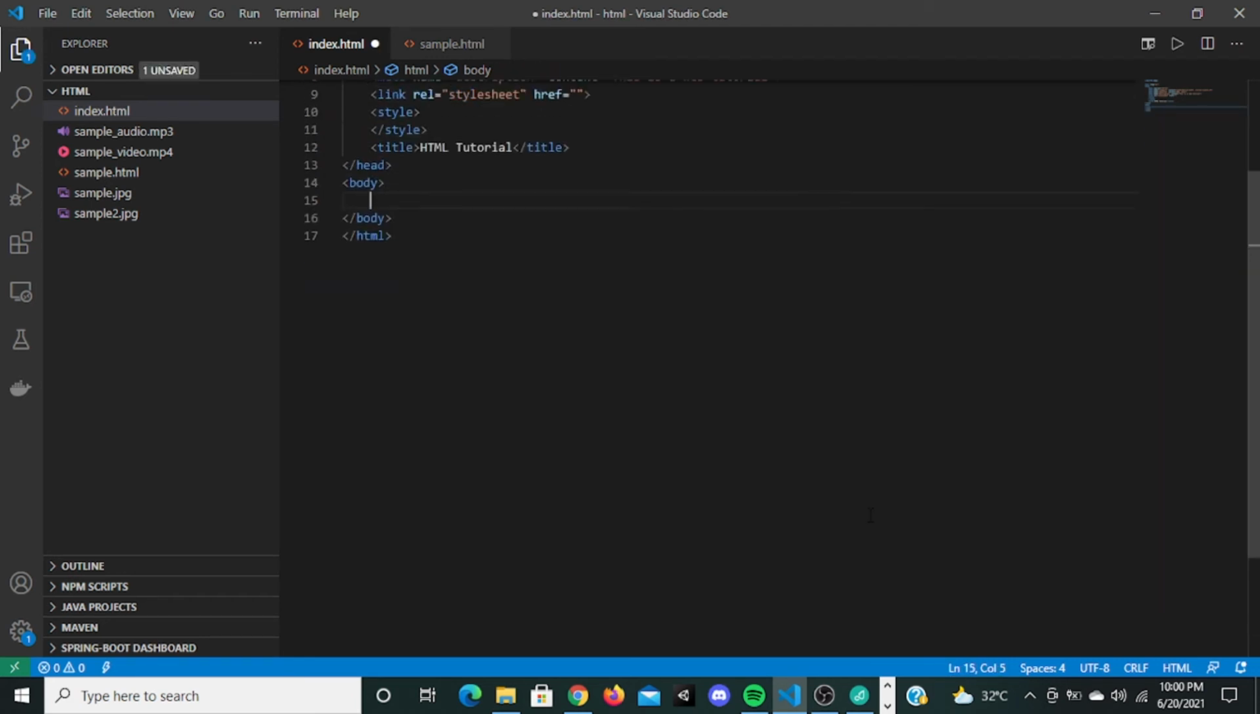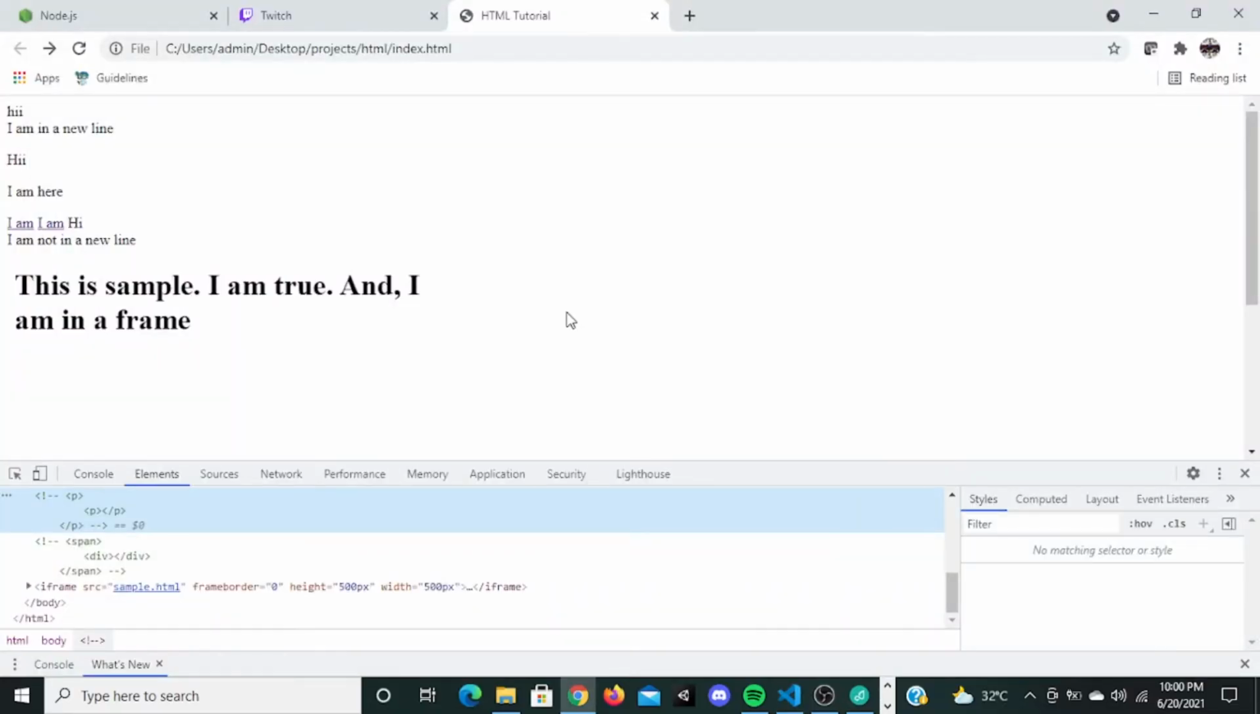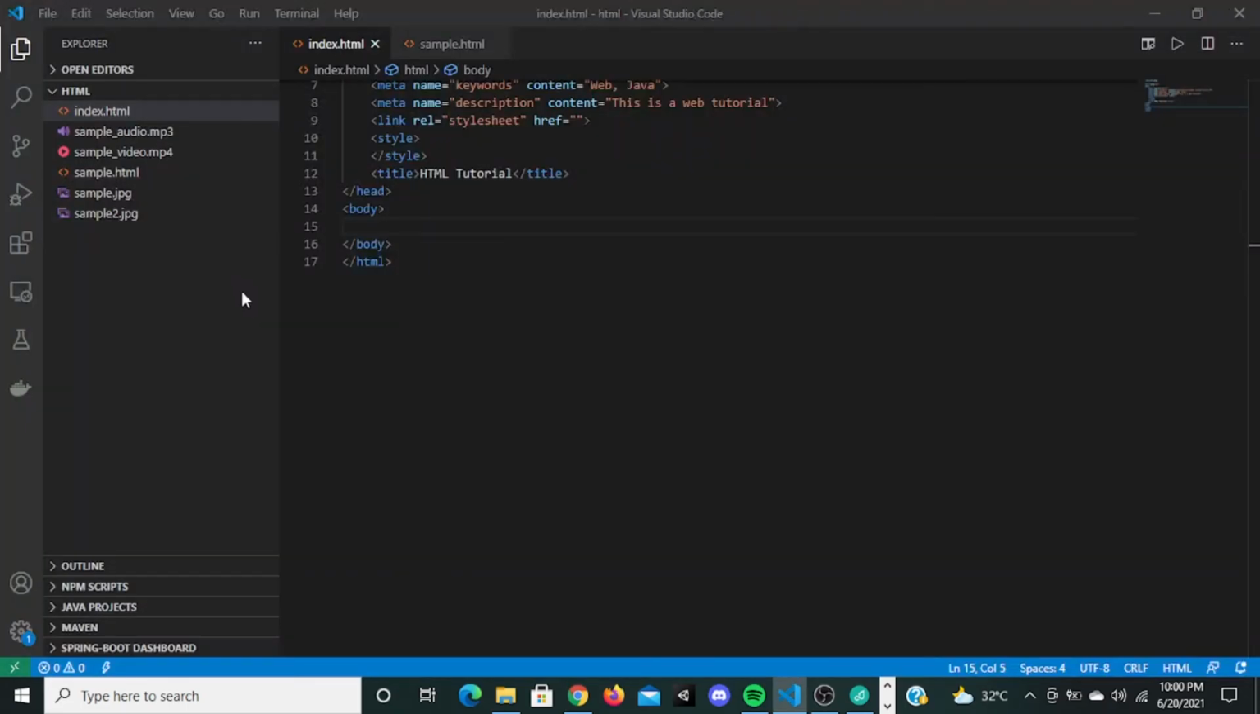Let me remove all of this. So now let me refresh. So nothing is here. Now when you're going to create a website, you want your users to actually interact with your form, right? I mean, actually interact with the website, like entering some details. So if you want a user to log into a website, you have to ask him for his username and password, right?